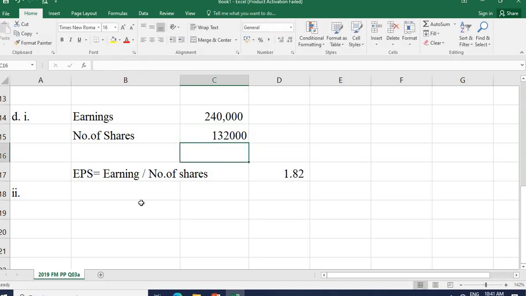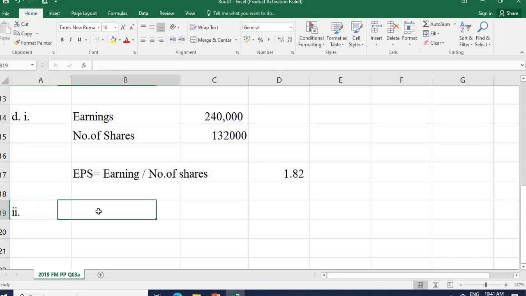In the second part of the question he is asking, what is the EPS based on market price? We have already done the calculation, right?